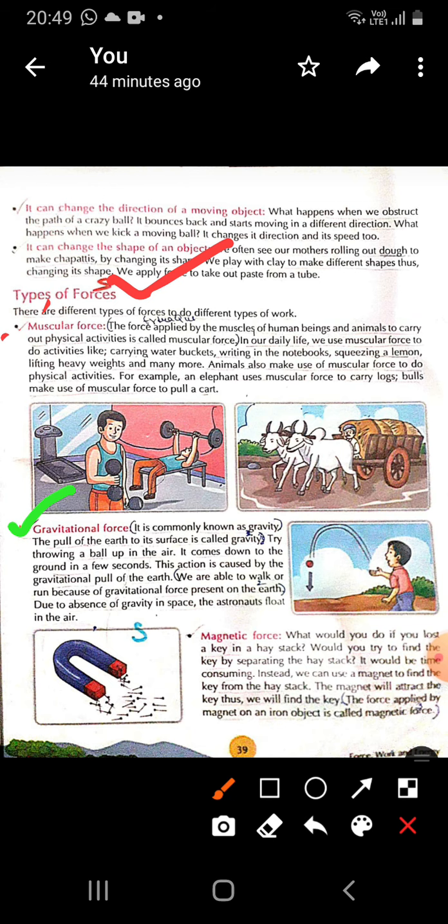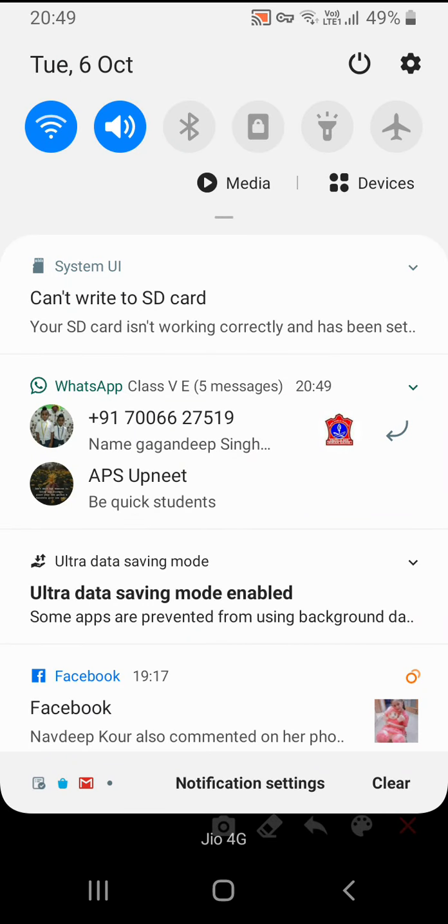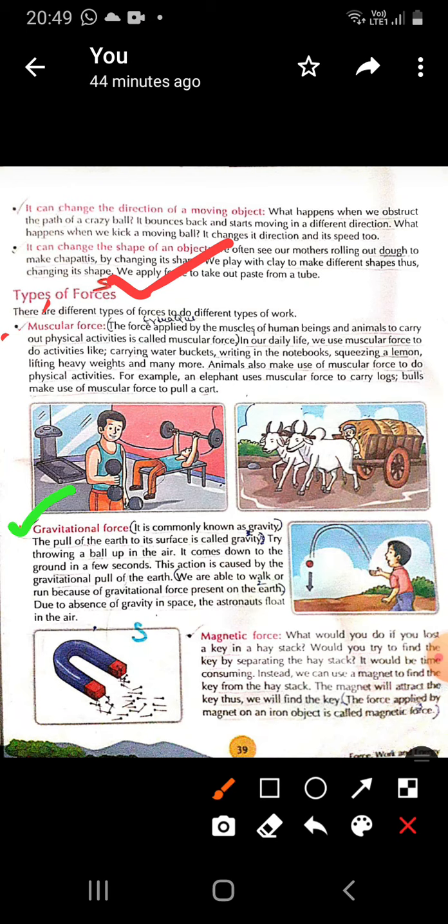Up in space, people are not able to move. Why are they not able to move? They are not able to move because there is no gravitational force present there. Because of the absence of gravitational force, things float. But on earth, gravitational force is there. Because of that, we are able to move or run on the earth.